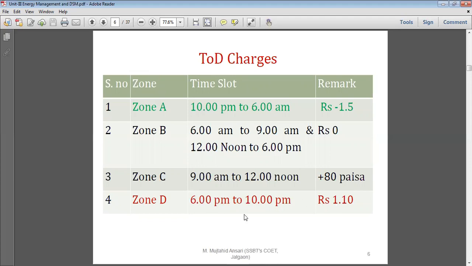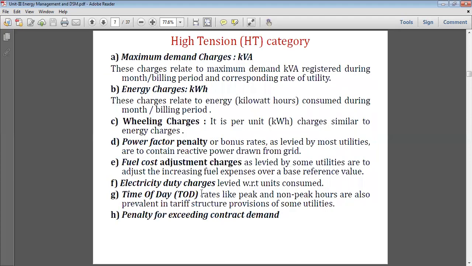It is 6 p.m. to 10 p.m. The rate is going to increase by 1 rupee 10 paisa. Say it is a 7 rupees unit, then 8 rupees 10 paisa per unit has to be considered for 6 p.m. to 10 p.m. So it is called time of day rate. Peak and non-peak hours are also included in this tariff.